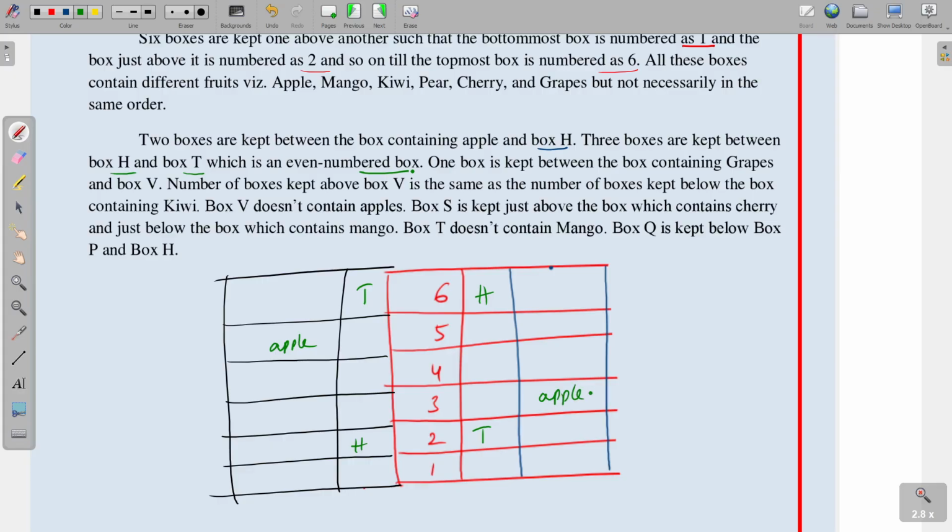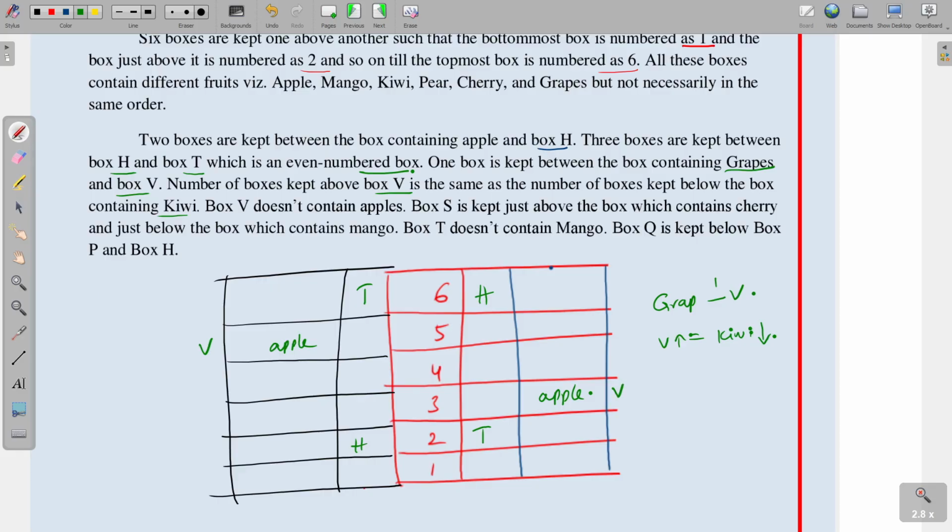Next, 1 box is kept between the box containing grapes and box V. So between grapes and V, 1 box is there. Next, the number of boxes kept above V is the same as the number of boxes kept below the box containing kiwi. So above V is equal to below kiwi. And next, box V doesn't contain apple, so V is not placed here, and V is not placed here.